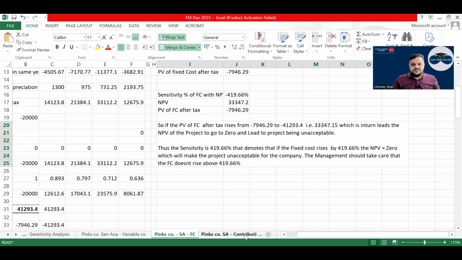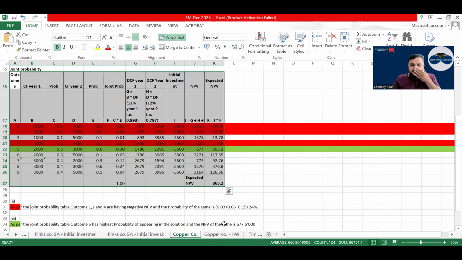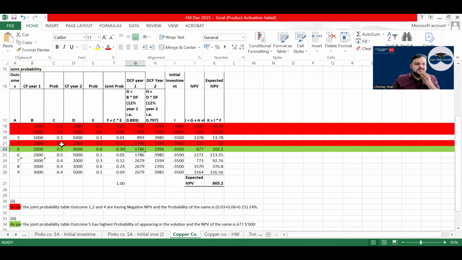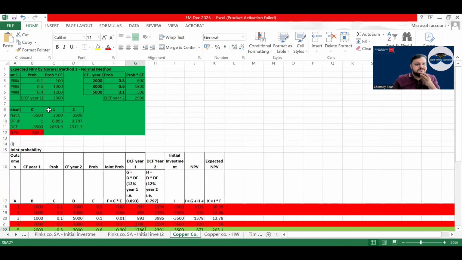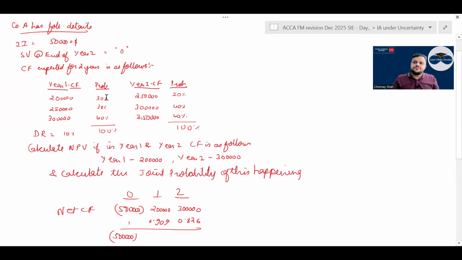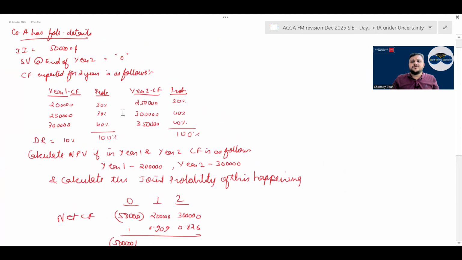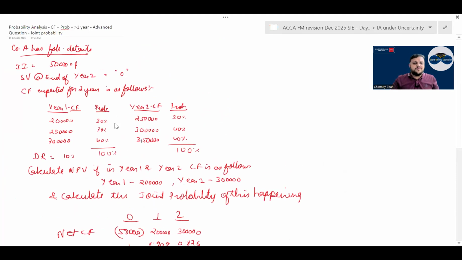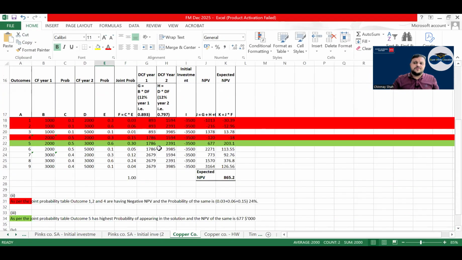We have one question done here, Cooper or Copper Company, whatever. It was a 3 by 3 matrix that was given. Have a look, 3 years. If a 2 by 3 matrix is given, then 2 into 3, 6 outcomes will be there. A 3 by 3 matrix means 9 outcomes. Then you have to look at the joint probability of each possible outcome and the NPV at that possible outcome.